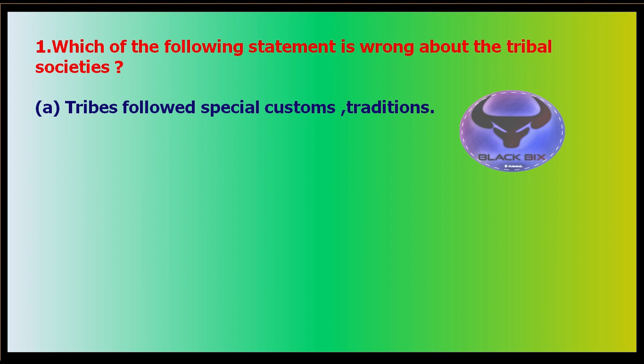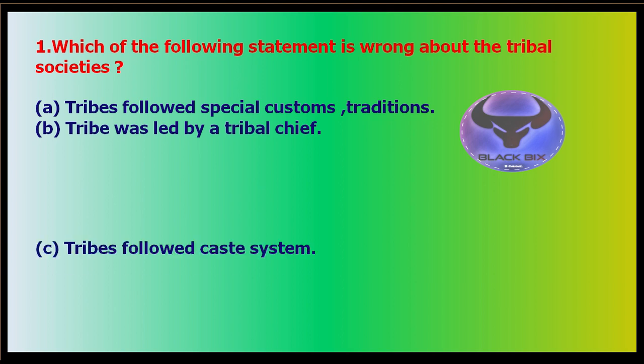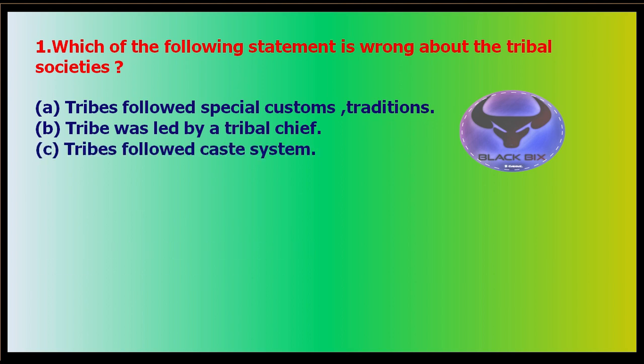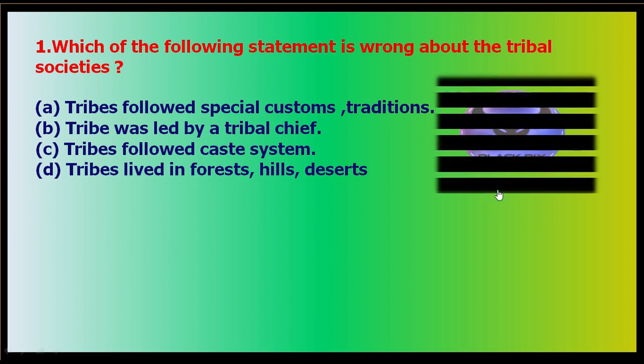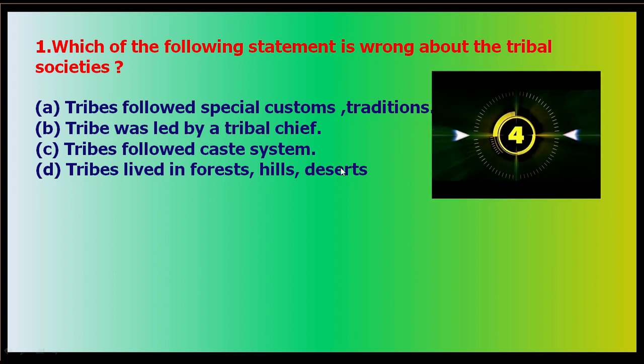Option A is tribals follow special customs and traditions. Option B, tribes were led by tribal chiefs. Option C, tribes followed the caste system. And option D is tribes lived in forests and in hilly and deserted areas. Your time starts now.